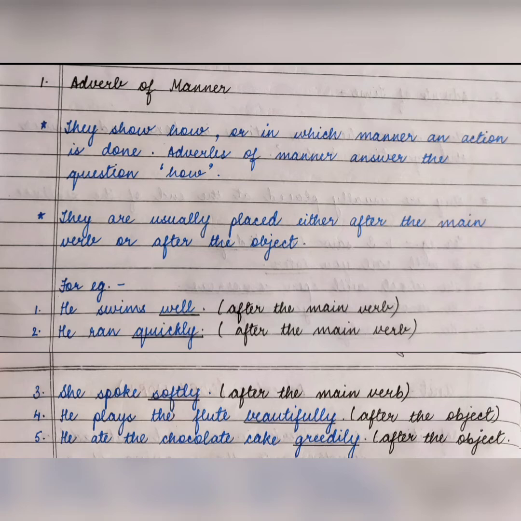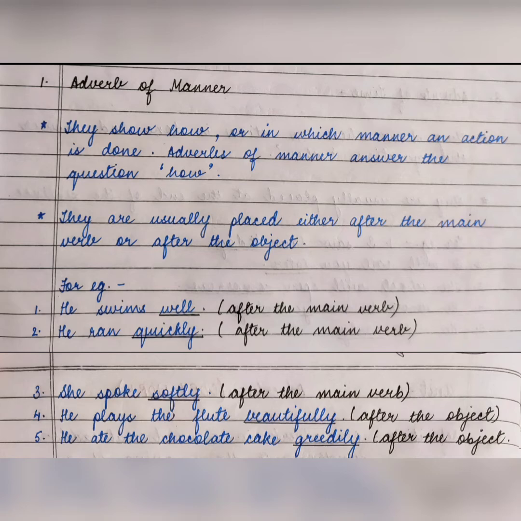Okay, the next sentence is he ran quickly. So here also ran is the main verb of the sentence. It shows the action of the sentence, and the word quickly shows how he ran. ठीक है, वो कैसे दौड़ा, वो quickly दौड़ा, ठीक है. So quickly is the adverb of manner.